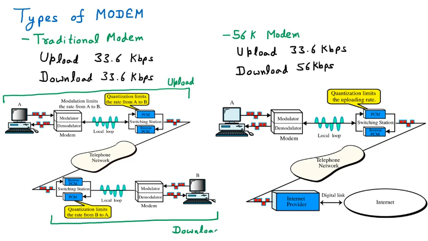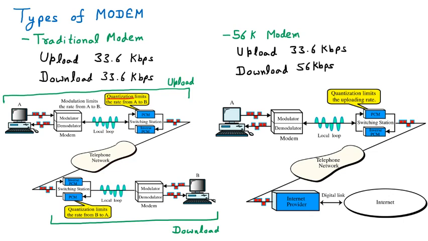Now we know that the uploading speed and downloading speed in the traditional modem is 33.6 kbps, and we already know the reason of this limitation of speed. The speed limitation is because of the quantization that we have already discussed. Quantization means whenever we are having the large set of data and it is divided into the small set, it is called quantization, and there two parts are there. One is PCM and another is inverse PCM. PCM stands for converting analog to digital, and inverse PCM means converting digital to analog.